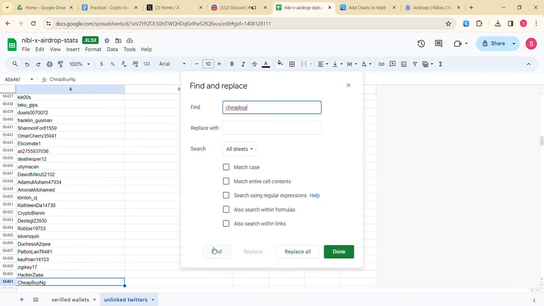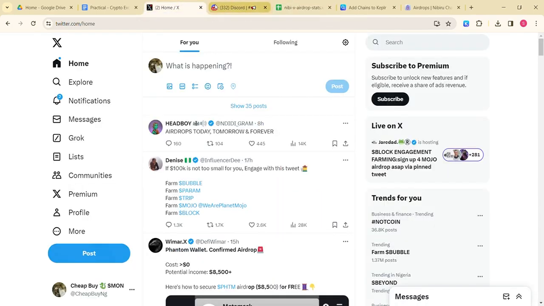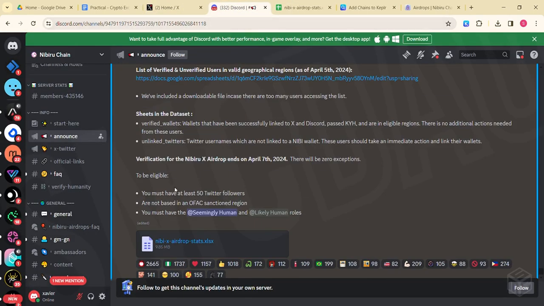Okay, so if we search for cheap buy, it says no more results found, so there's already a result. The result here is the number 6,461. It means that the wallet has not been linked and I won't be receiving the main airdrop according to this announcement you read here. It said unlinked Twitter usernames which are not linked to a Nibiru wallet. These users should take immediate action and link their wallets.